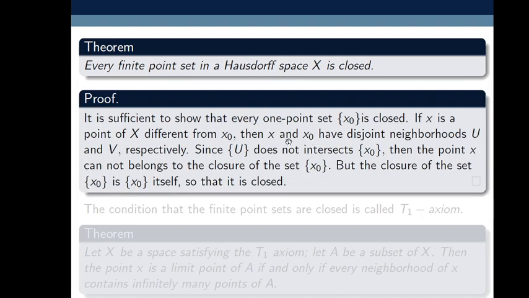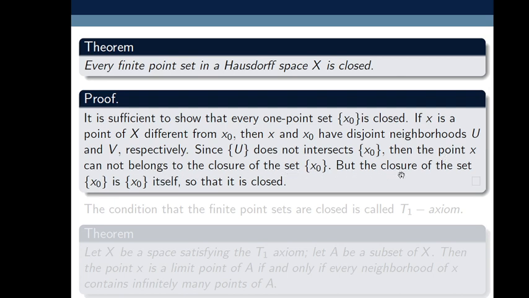So if x is not equal to x0, then as it is a Hausdorff space, there exist neighborhoods U and V respectively of x and x0, such that they are disjoint, meaning U intersection V is the empty set. Here U is not a set, it is a neighborhood. Since U does not intersect {x0}, the point x cannot belong to the closure of the set {x0}.